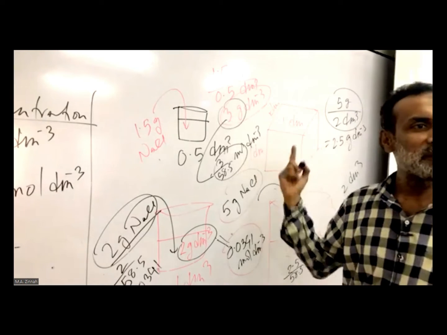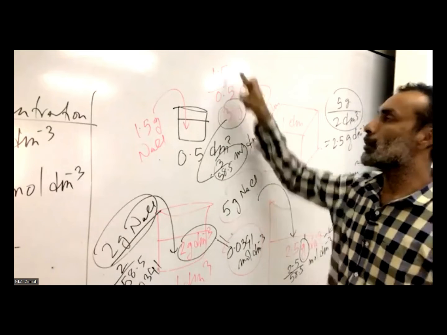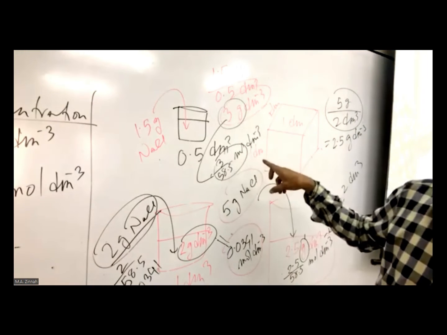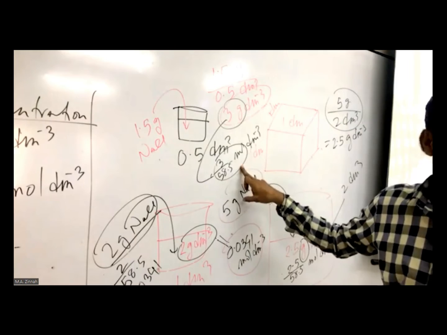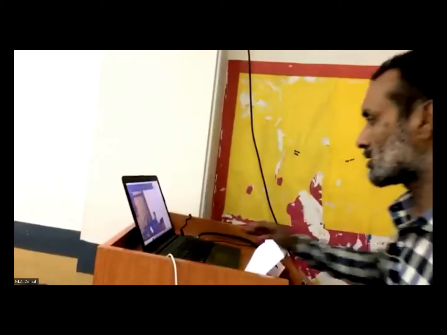Answer হয়ে গেল? Okay, so now you can again convert this mole per dm cube into gram per dm cube. How is that? কিভাবে করতে পারবো? Just multiply with 58.5 again, you get the gram again. Clear? আমরা সবাই clear হয়েছে? So this is very simple calculation and simple idea about the concentration.